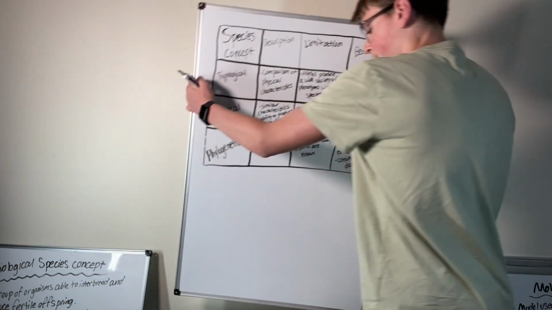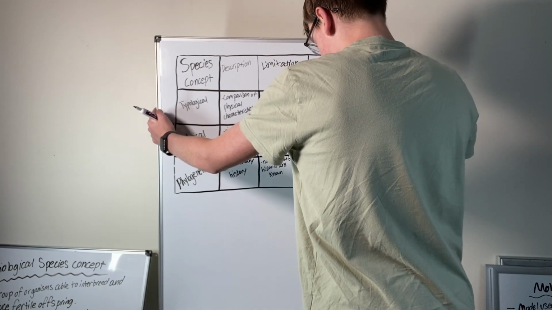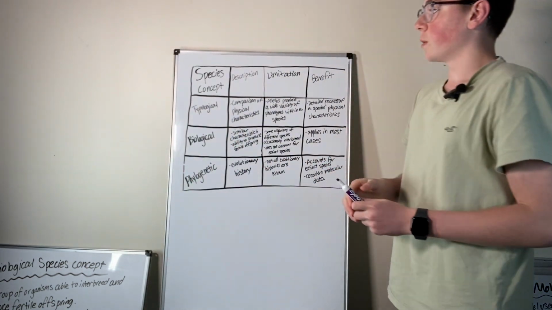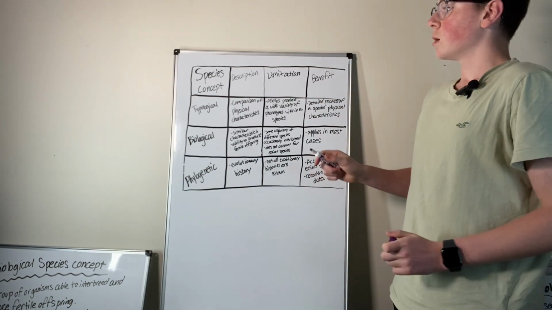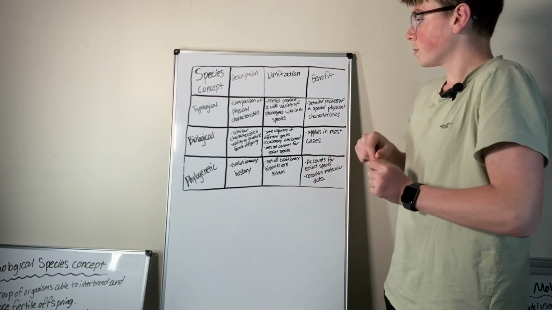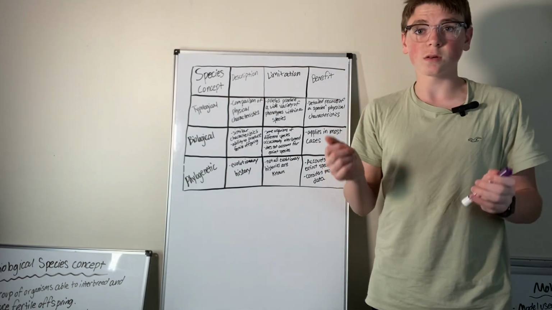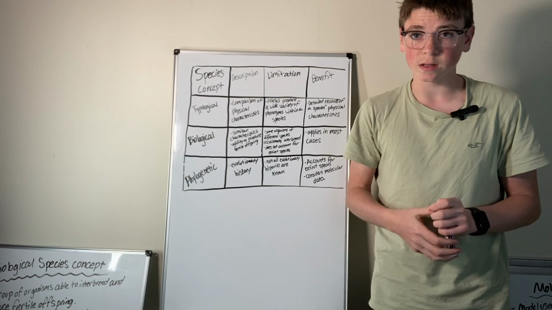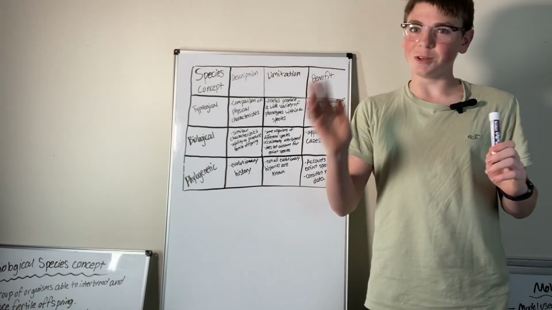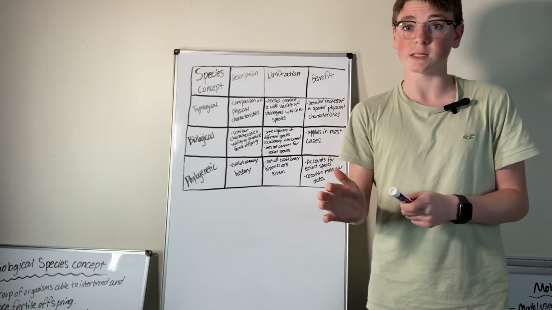Okay, so we have our species concept, our description, our limitation, and our benefit. Let's start with typological. The description is a comparison of physical characteristics. So if you look at an organism, you should be able to tell what species it is. That's what this is saying.